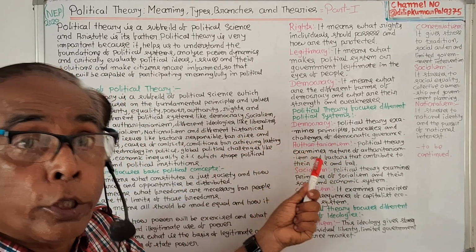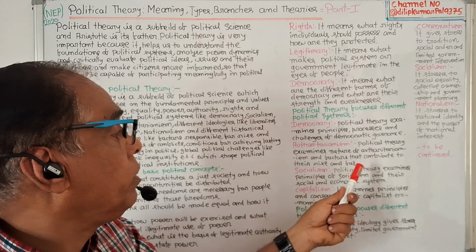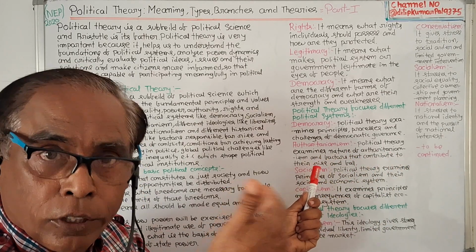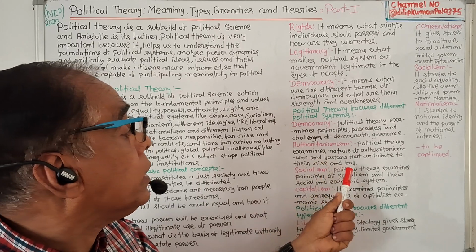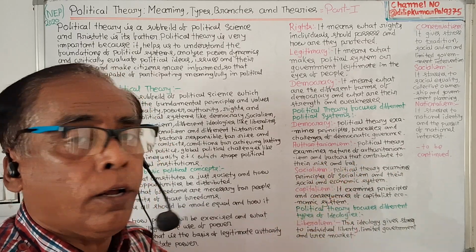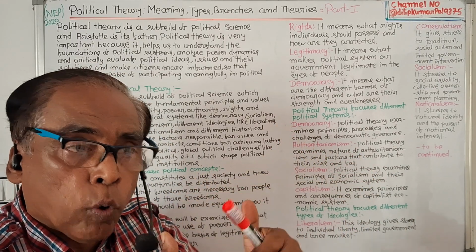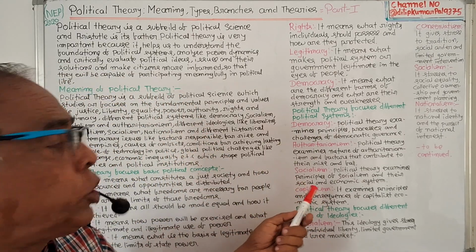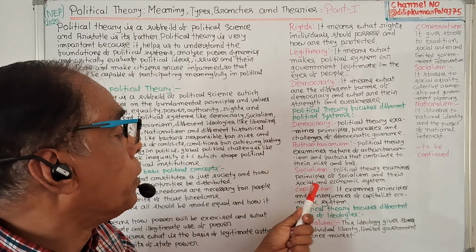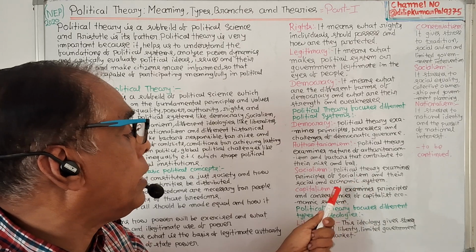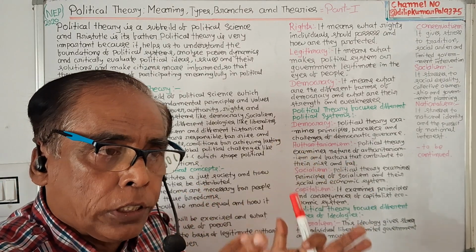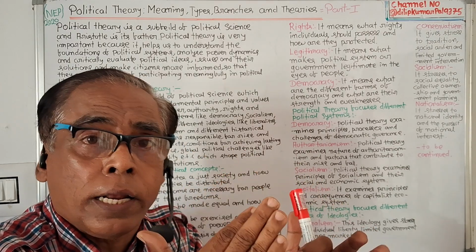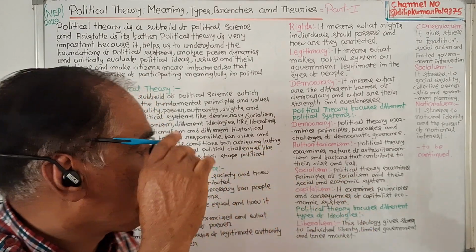Number two, authoritarianism, dictatorship. Political theory examines the nature of authoritarianism and the factors responsible for its rise and fall. Number three, socialism. Political theory examines principles of socialism and its social and economic system.